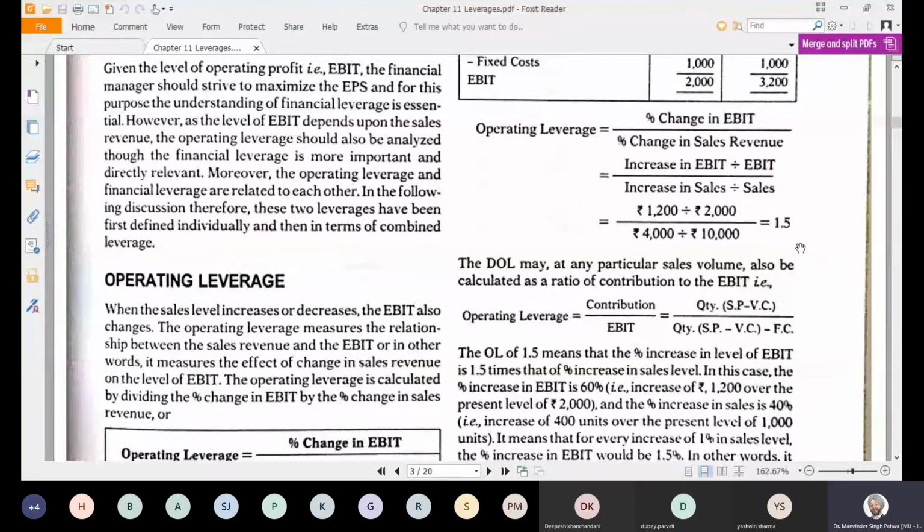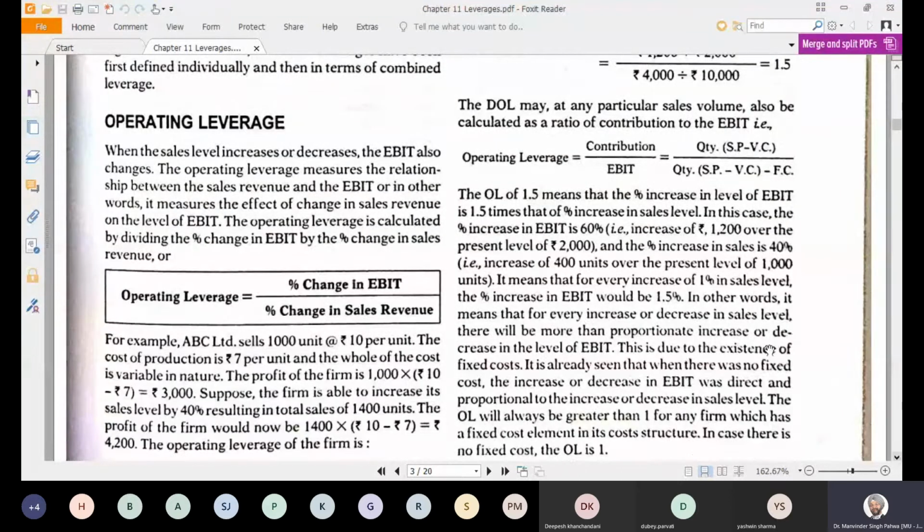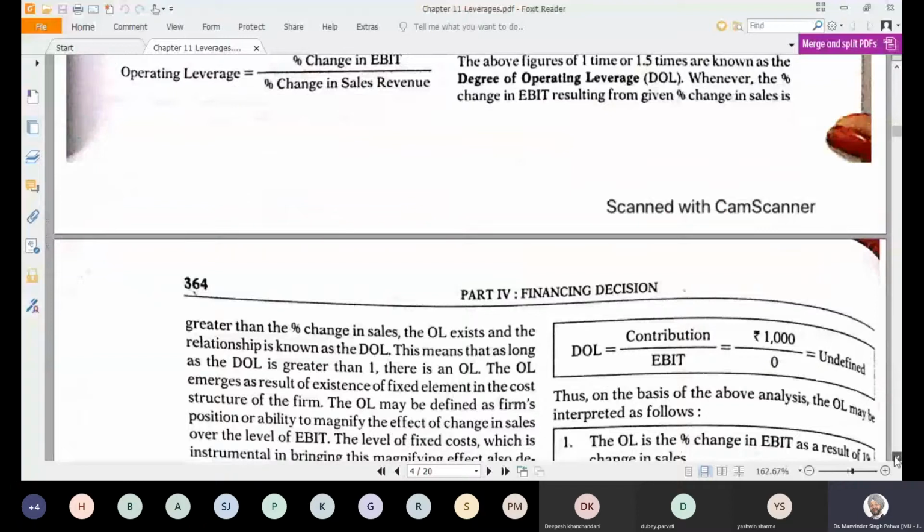So degree of operating leverage at any particular sales volume may also be calculated by the ratio of contribution to the EBIT. So operating leverage will be contribution divided by EBIT. This is a very simple formula, particularly for operating leverage. Same is the case of your financial leverage also.